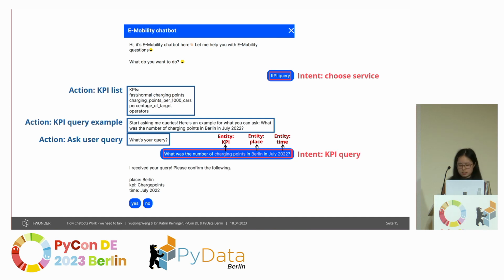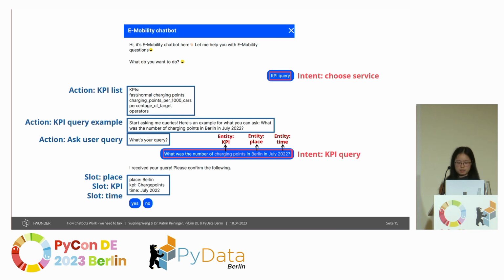In our case, for example, in the intent KPI query, we have to extract three different pieces of information: the KPI, place, and time. If we want to use this information later in our conversations, we need to use a slot to store it.